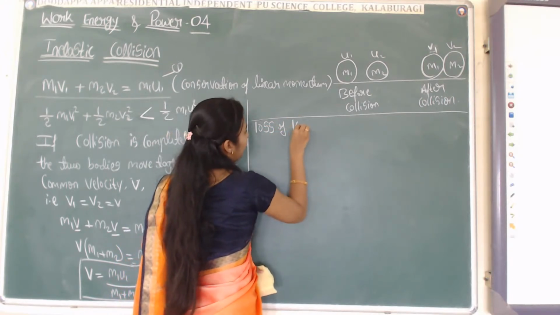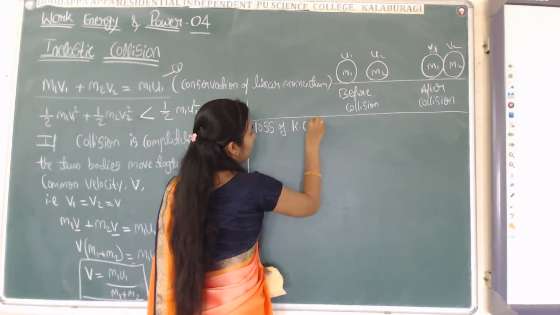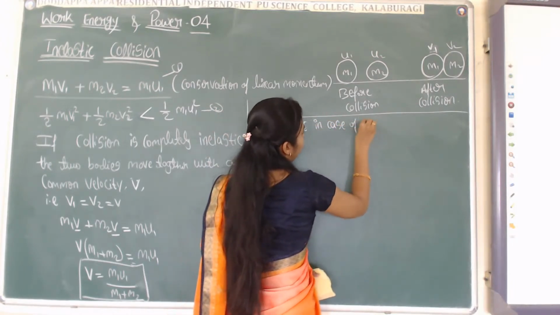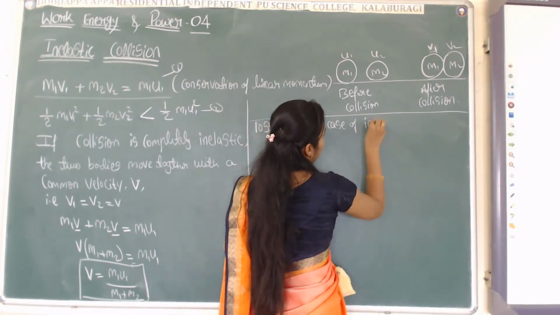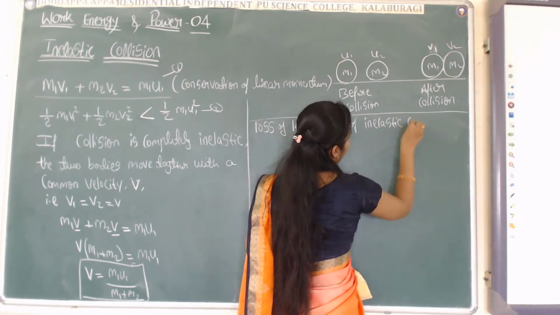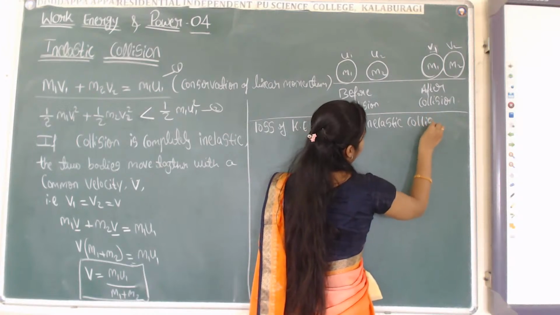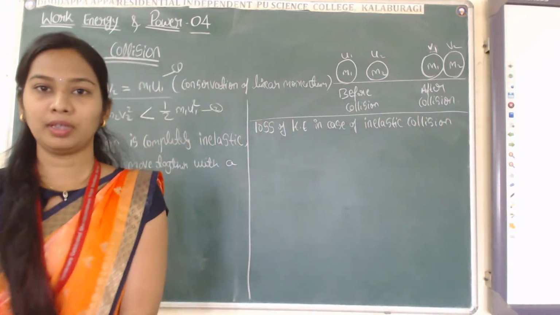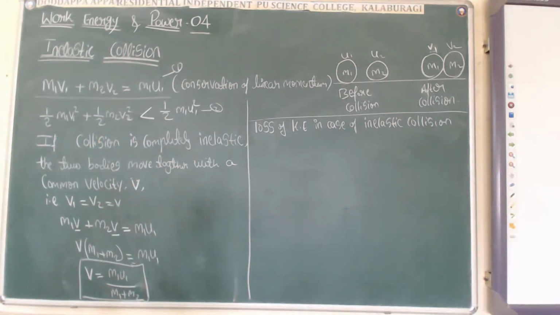Loss of kinetic energy in case of inelastic collision.